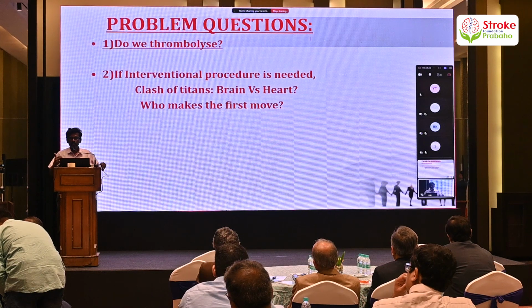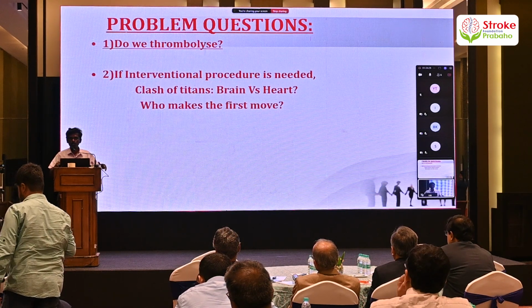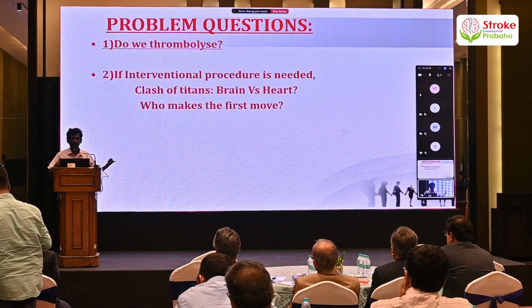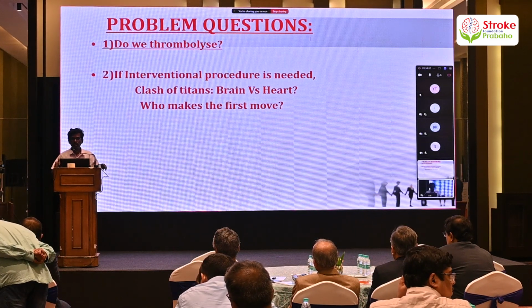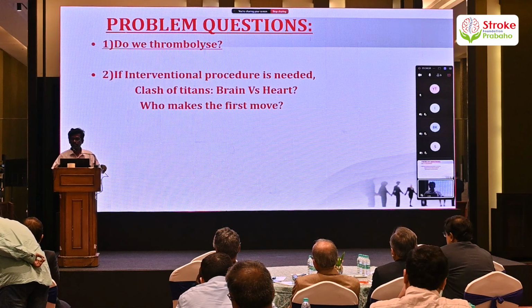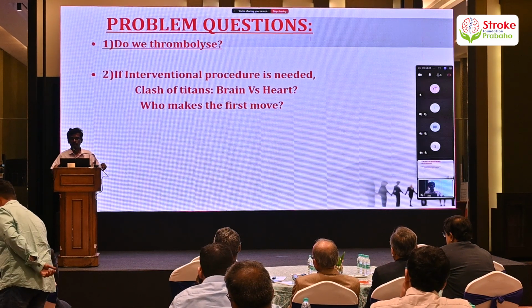Number 3, we looked at the literature and we didn't know the dose of the alteplase to be given in the scenario of a cardiocerebral syndrome. Though there have been some case reports and low-grade evidence from the ACS literature stating that a dose of 0.9 mg per kg can be given, there are still studies which refute the same.